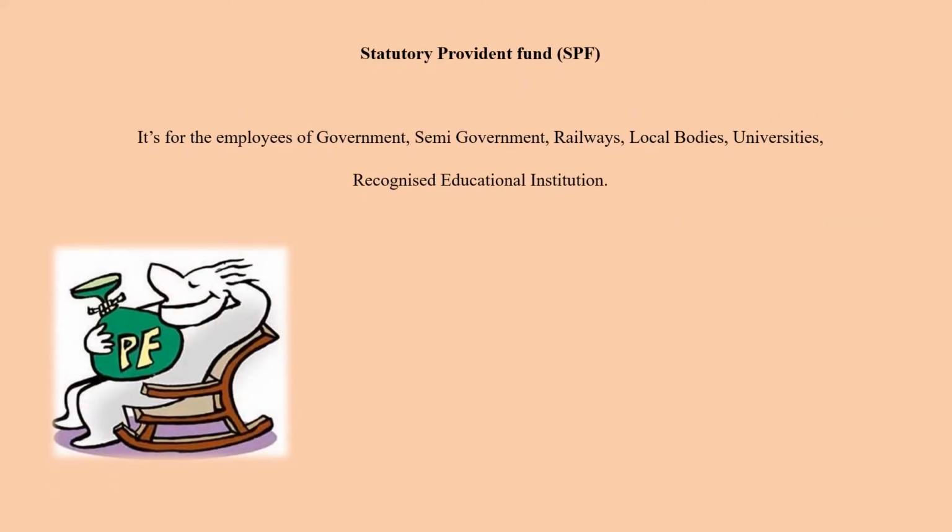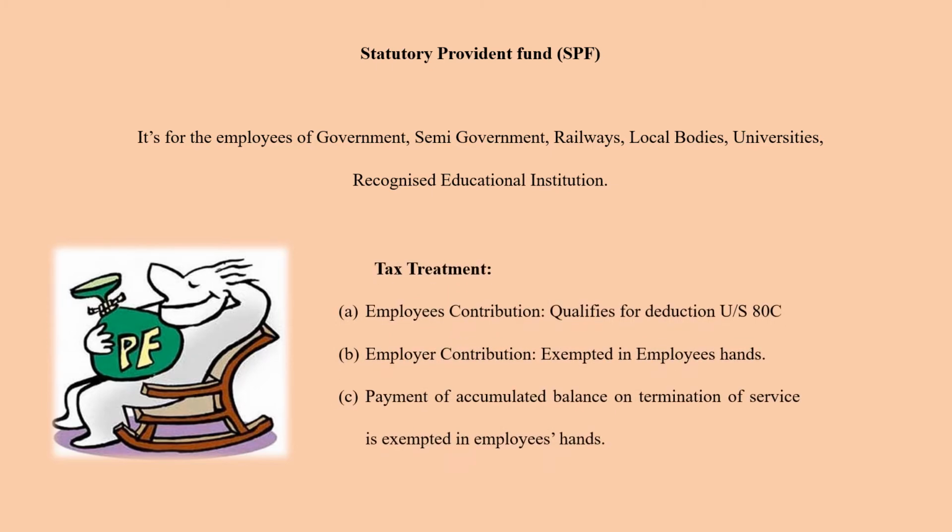First, we'll see what is Statutory Provident Fund or SPF. This Statutory Provident Fund is for the employees of government, semi-government, railways, local bodies, universities, and recognized educational institutions. So any governmental or semi-governmental organizations, a PF that is collected in these organizations, is termed as Statutory Provident Fund or SPF.